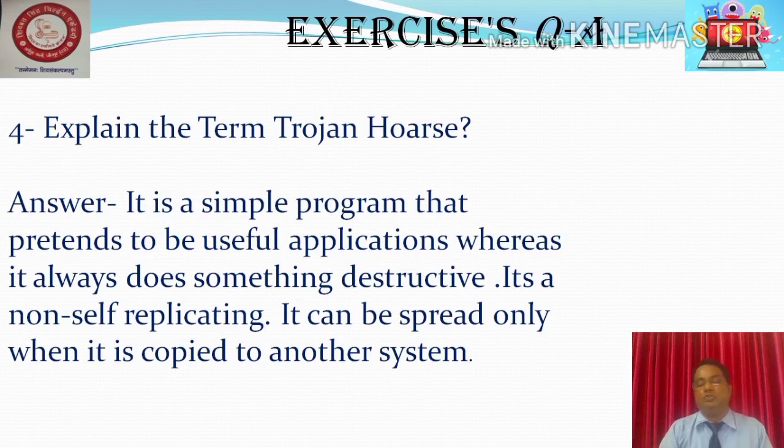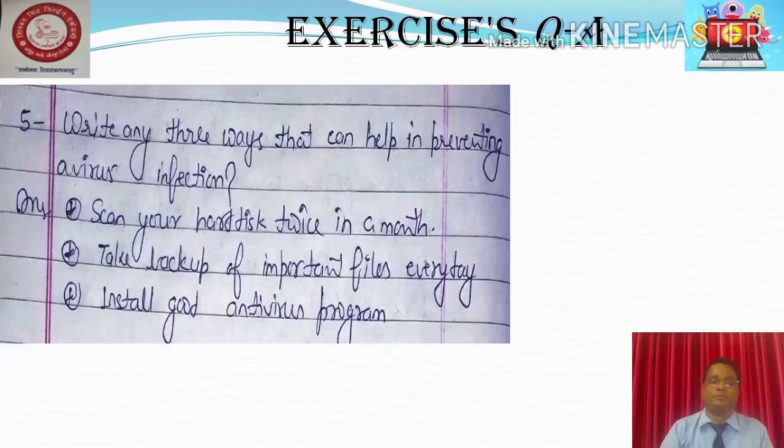Now students, coming to the second last question. Write any 3 ways that can help in preventing a virus infection. आपको 3 तरीके लिखने हैं जिससे कि हम वायरस इन्फेक्शन से अपने कंप्यूटर को बचा सकें. The first is, scan your hard disk twice in a month.